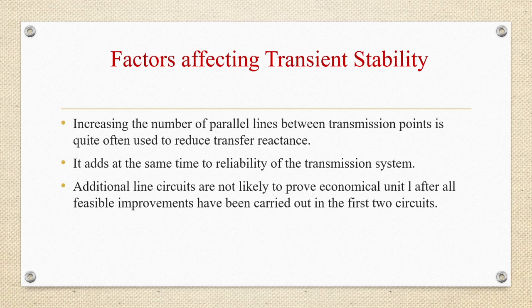Increasing the number of parallel lines between transmission points is quite often used to reduce transfer reactance. It adds at the same time to reliability of the transmission system. Additional line circuits are not likely to prove economical until after all feasible improvements have been carried out in the first two circuits.